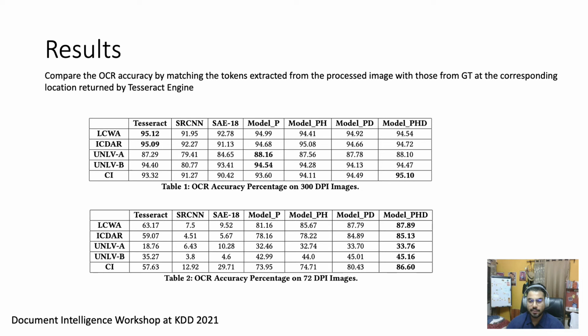To perform the ablation study, we compared and tested the performance of the proposed page segmentation module separately and in combination with the other modules. We computed the OCR accuracy percentage by matching the text tokens obtained from each of the baselines with those from the ground truth. As you can see in Table 1, our pre-processing pipeline performs similarly to Tesseract on 300 dpi images. However, there is a significant improvement offered by our pre-processing pipeline when evaluated on 72 DPI images. We can see that the page segmentation module, the header detection and binarization module, and the DPI detection and correction module, when working in tandem, offer the highest improvement across all the datasets against all the baselines.